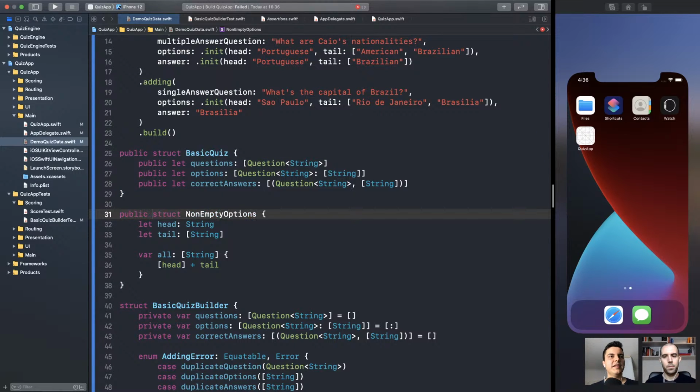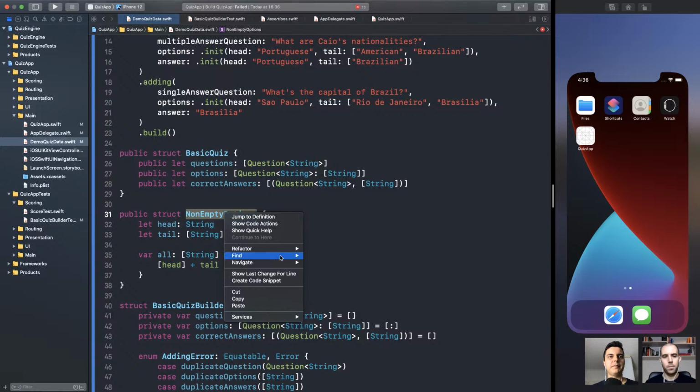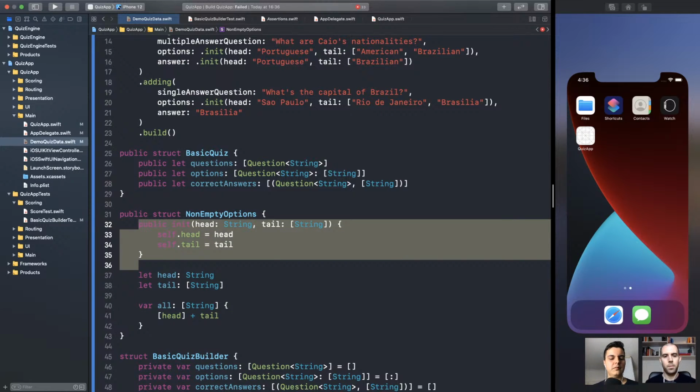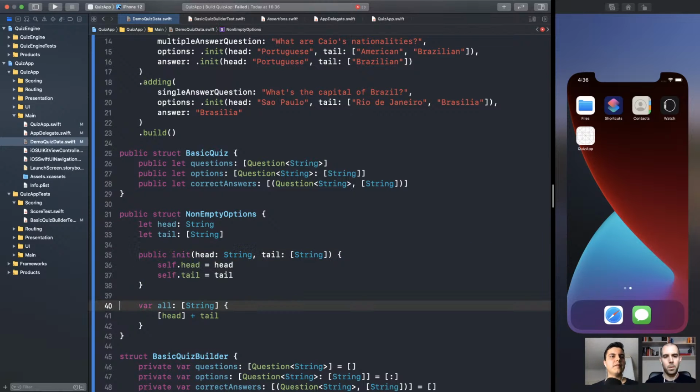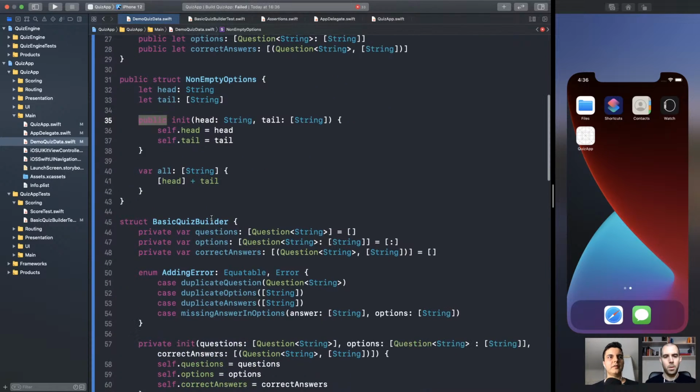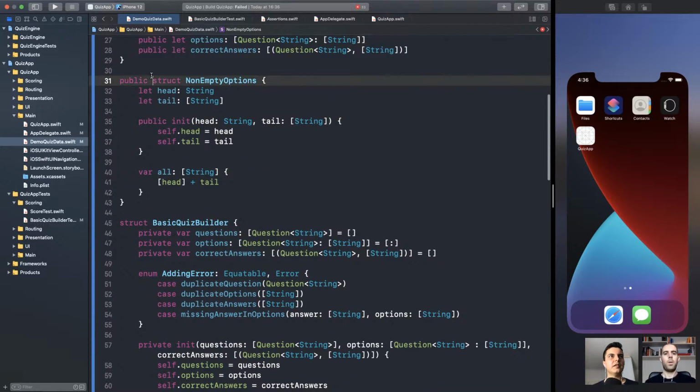Now, no empty options, no problem here. We can create a public initializer. Make sense? Whoops. Like this. So the test can create no empty options, which is mandatory for this API.